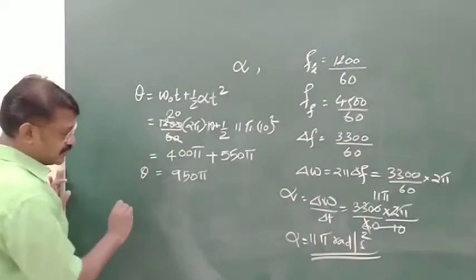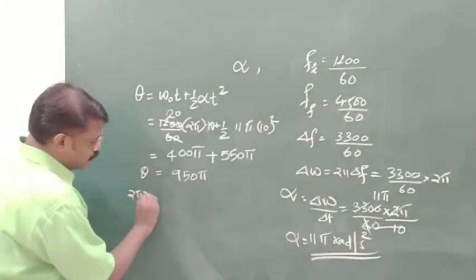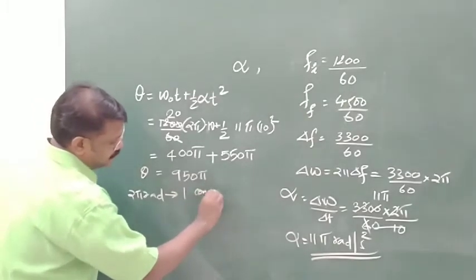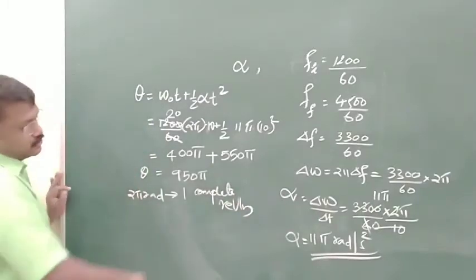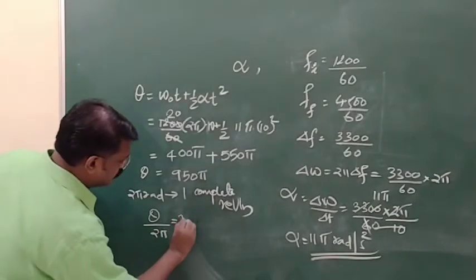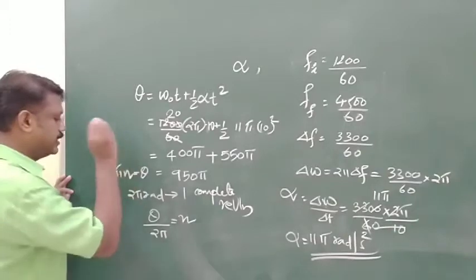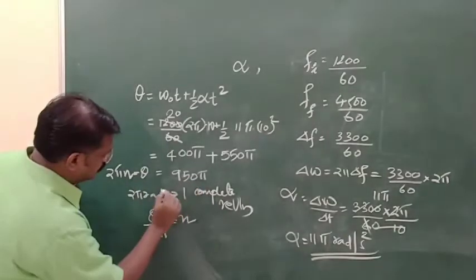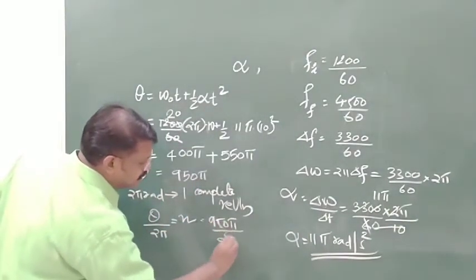For one rotation, how much angular distance can it travel? 2 pi radian for one complete revolution. So how many revolutions will there be? That will be theta divided by 2 pi is equal to n, or theta is equal to 2 pi multiplied by n. So theta by 2 pi will be 950 pi divided by 2 pi.